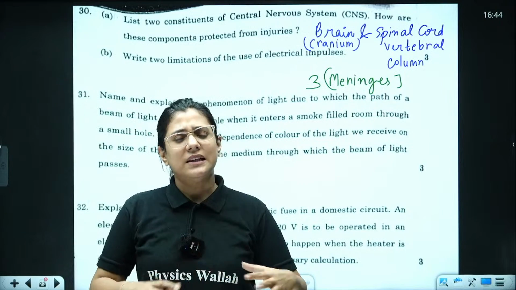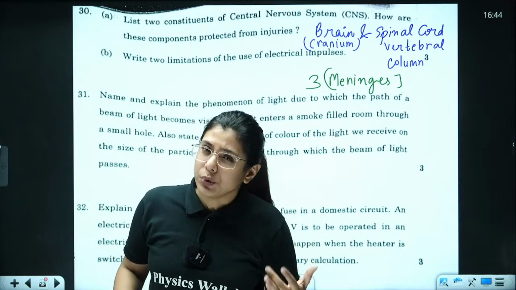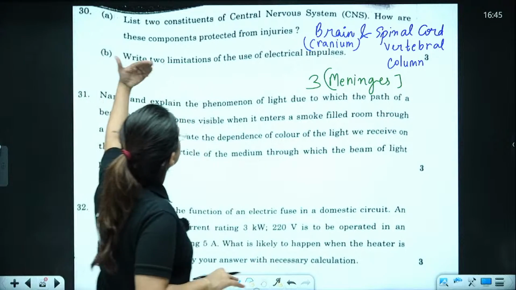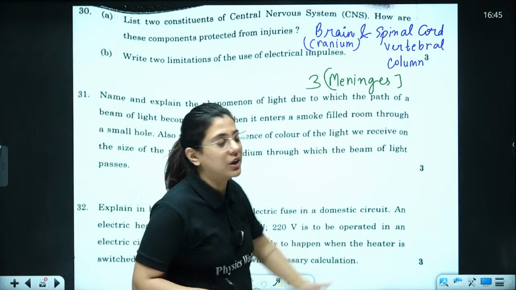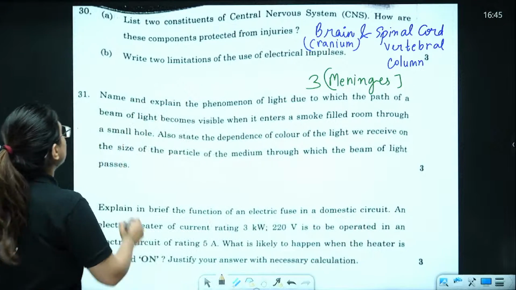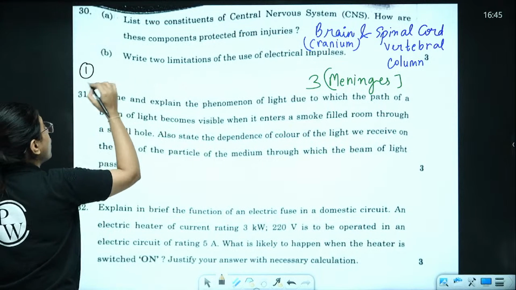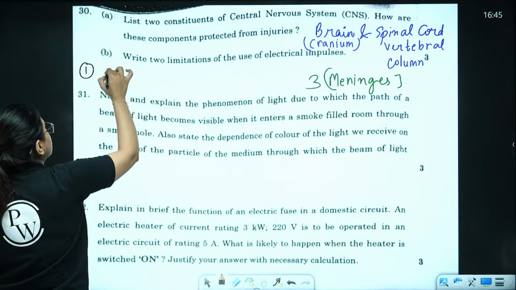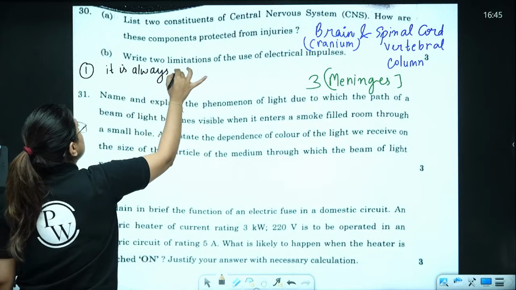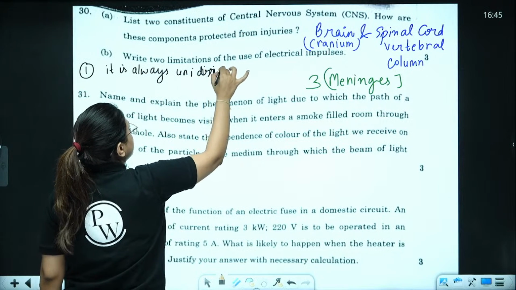Now coming to next one, write 2 limitations of the use of electric impulses. I can see this is a medium level question, not too difficult, not too easy. The question says write 2 limitations of the use of electrical impulses. What are the limitations of electrical impulses? The first one would be that it always works in one direction. It is always unidirectional. You remember the diagram.